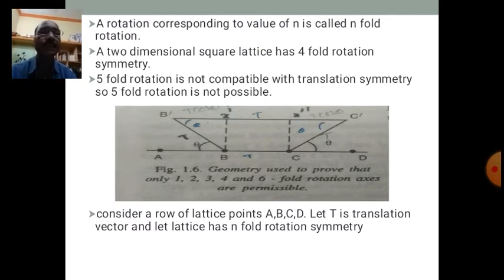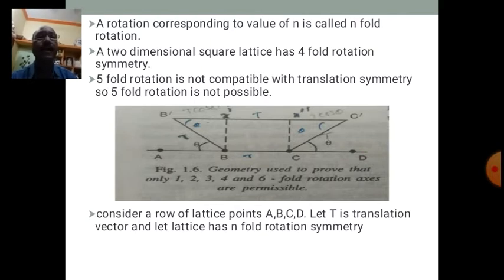B dash must be an integral multiple of times BC, because it is possessing a translation symmetry, isn't it? So I have written by pen BC is equal to t, as it is possessing a translation symmetry. So X dash and X double dash is also equal to t.